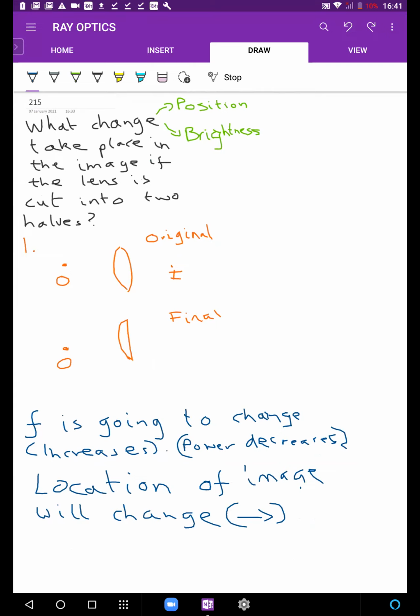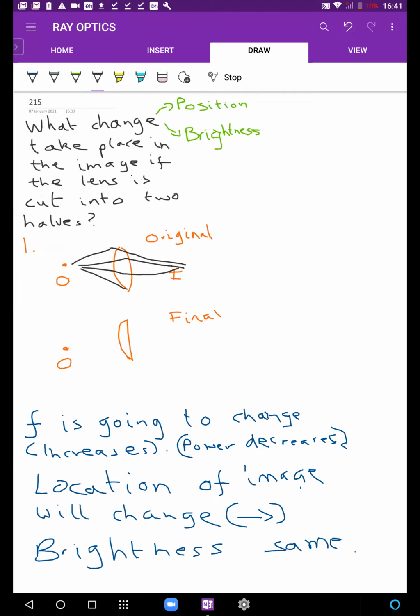Second thing is, of course, the brightness is going to be the same. Why should the brightness decrease? The material is the same. No one is absorbing light. All of the light that passed through the first lens can still pass through this guy and form an image. So there's no need for brightness to change.